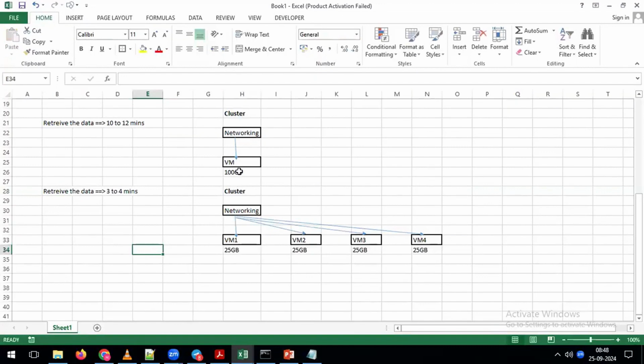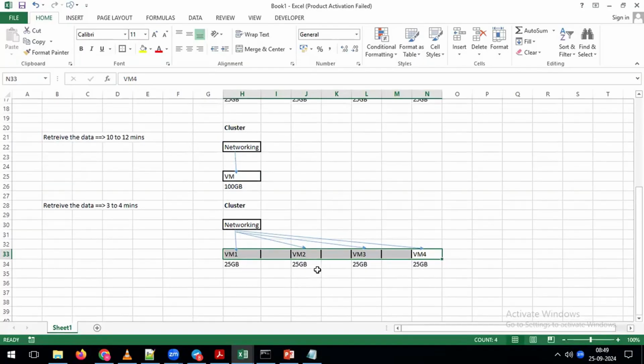Here we do not have the 100 GB of data on a single machine. The data is distributed across each and every machine. That is the reason, as part of retrieving the data, it retrieves the data from each and every machine. Again, tell me, is your data retrieval going to happen sequentially or in parallel? Parallel. Data retrieval is also going to happen in a parallel manner.